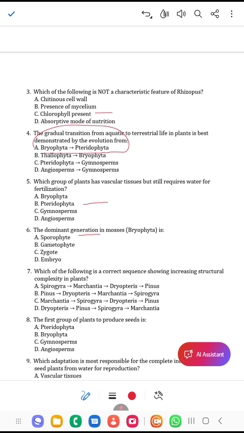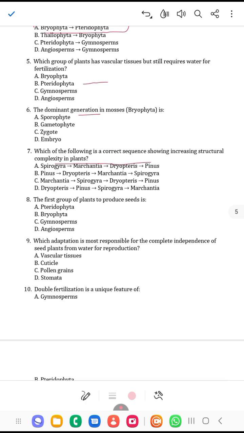Now look at number 7, the increasing structural complexity. You don't even need to stress yourself. The answer to this one is A. Spirogyra is Thallophyta. Pinus is a gymnosperm under the phylum Spermatophyta. So that's the answer. The first group of plants to produce seed are the gymnosperms under Spermatophyta. They have what we call a naked seed. You can check it in that previous video.